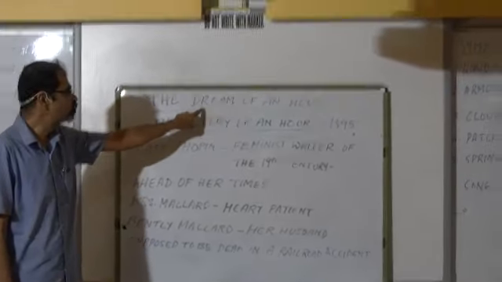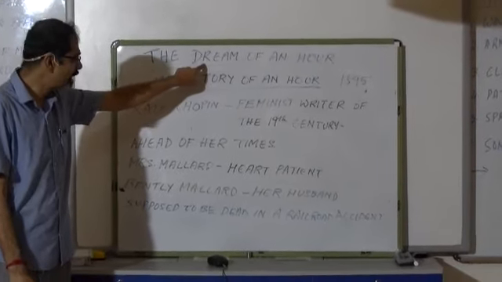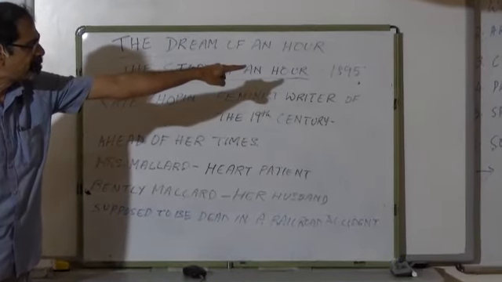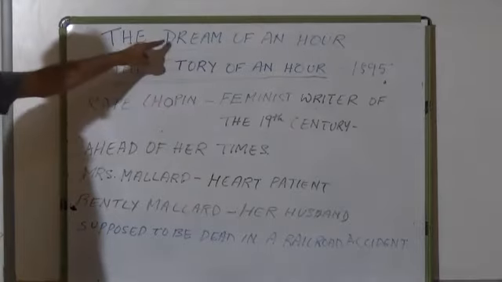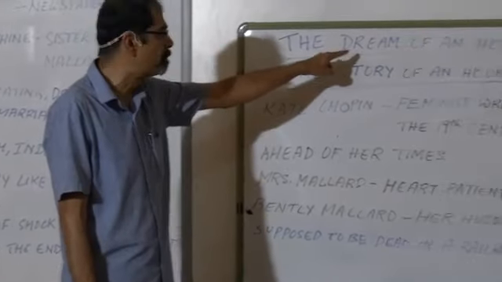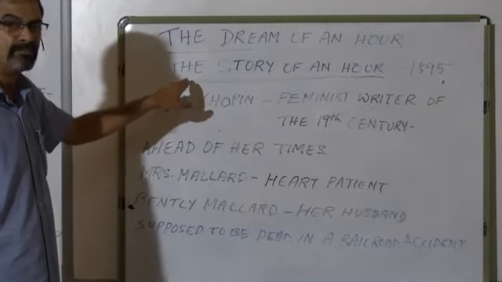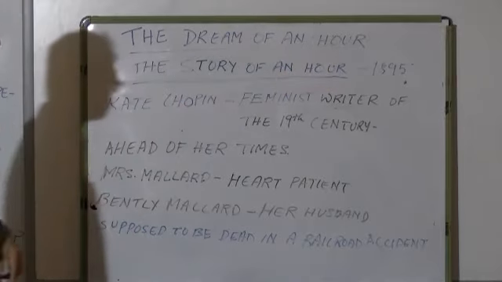Remember, this was the first title of the story. But when the story was republished in 1895, the title was changed a bit, and it was renamed The Story of an Hour.